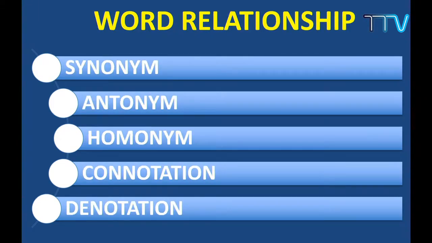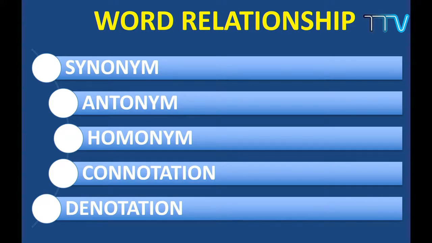Then I talked about word relation. It's important. Whenever you come across a word, you also have to be familiar with its relatives. We talk about synonym, antonym, homonym, connotation and denotation. I told you about connotation and denotation. Denotation is the definition, the exact meaning of that word.